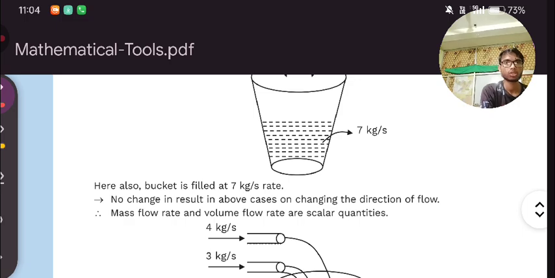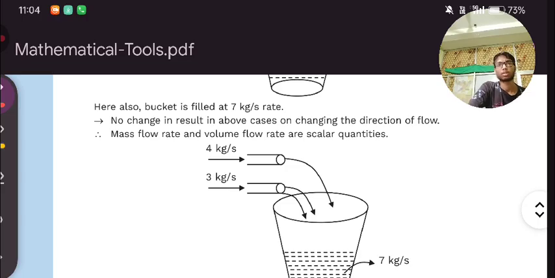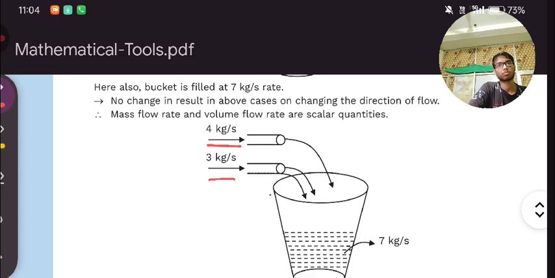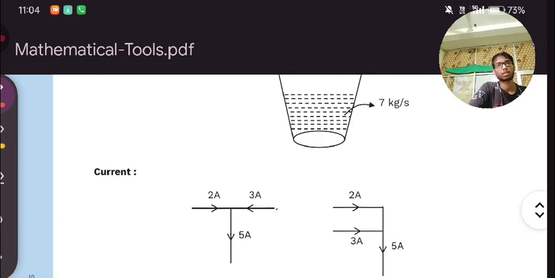In the above cases, on changing the direction of flow, mass flow rate and volume flow rate are scalar quantities. 4 kg in this direction, 3 kg in this direction, both are going into one glass. This was the example of a scalar quantity.